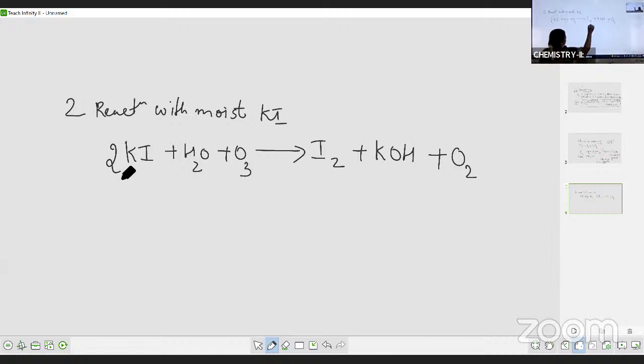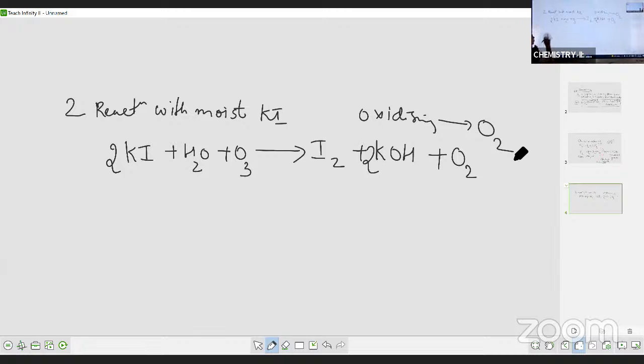2 potassium are there, so 2 KOH. So 2 hydrogens, it is balanced. How many oxygens? 1 plus 3, 4 oxygens. So 2 plus 2, 4 oxygens. What is the trick here, students? Whenever there is an oxidizing reaction, for oxidation reactions, you will have liberation of O2. This is the trick. Wherever there are oxidation reactions, you will get O2.